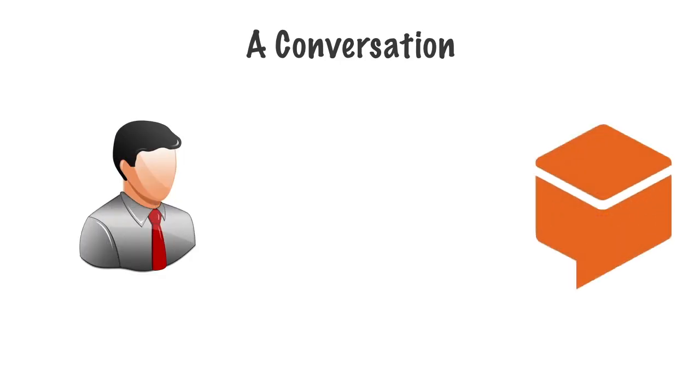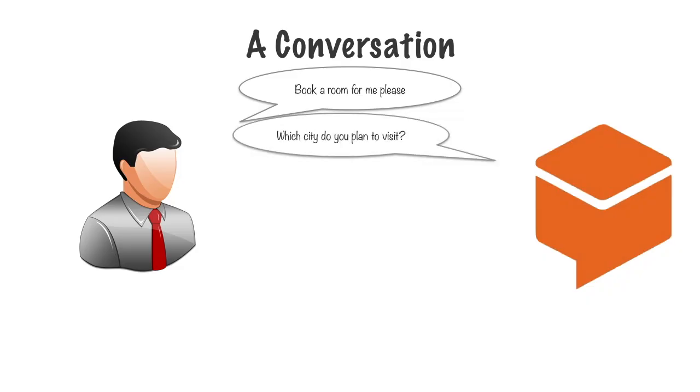Consider a conversation that a user might have in the chat window with our chatbot at the other end. The user is interested in planning his trip and he asks our bot, "Book a room for me, please." What he wants is a room, but the bot requires some additional information before it can go ahead and actually book the room. The first of these pieces of information is, what city do you plan to visit? Which is the city you want your room in?